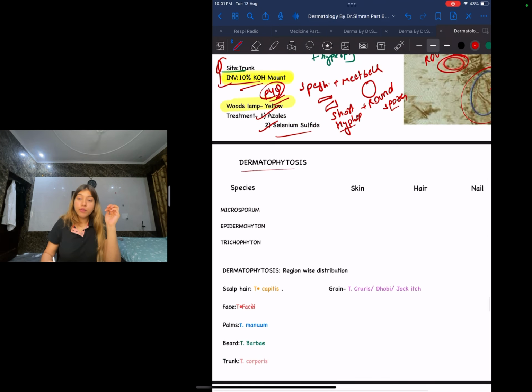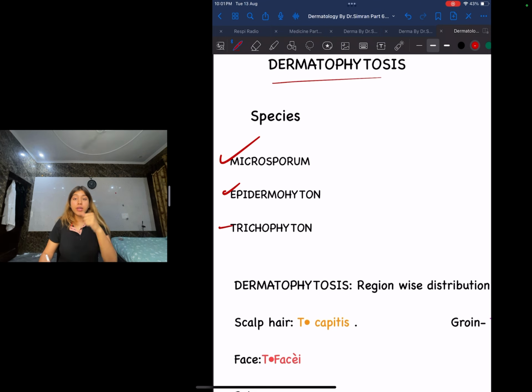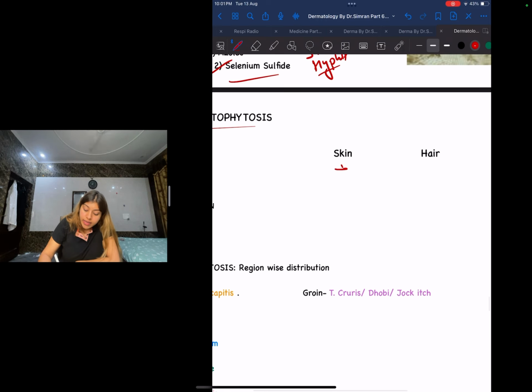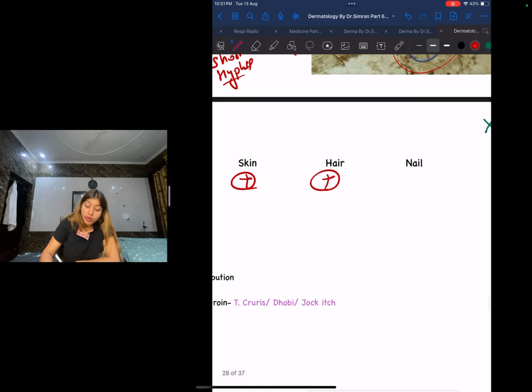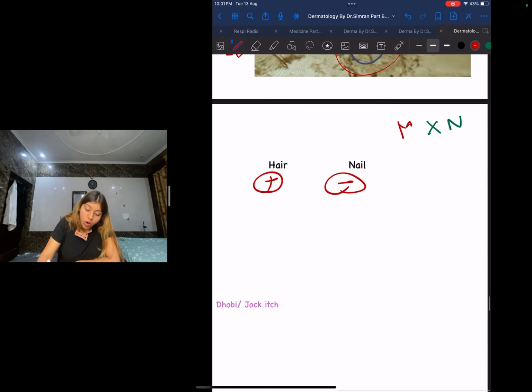Next guys, dermatophytosis. Under dermatophytosis we have three species that we're going to discuss. One is our microsporum, the other one is your epidermophyton, and the third is going to be a trichophyton. Now guys, we are going to differentiate these species on the basis of their hair, nail and skin involvement. Microsporum will involve your skin, it will also involve your hair, but it will not involve your nail. That means M will not go with N. M will not have any nail manifestation.